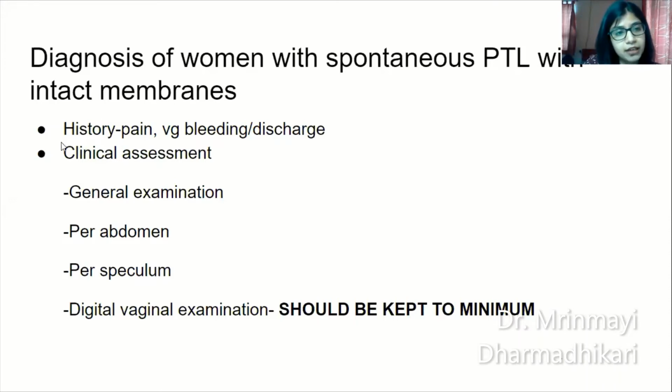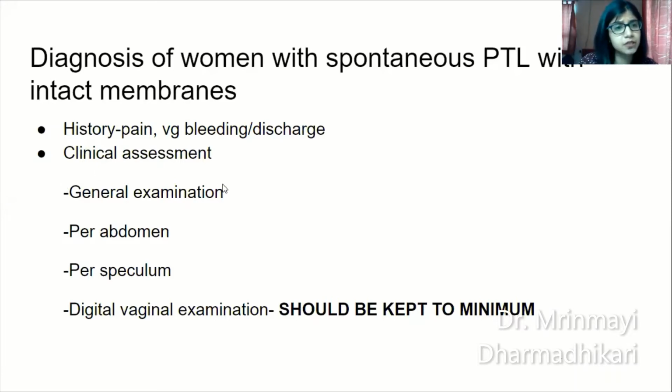So very important, history. Everyone will stress how important history is in every patient, but it is actually very important in eliciting the right history and asking the right set of questions. So history of abdominal pain. Ask for the duration of pain, the intensity of pain, and whether it is intermittent or continuous abdominal pain. Vaginal bleeding, history of vaginal bleeding or vaginal discharge. It could point towards infection, it could point towards abruption, or it could point just towards a rupture of membranes.